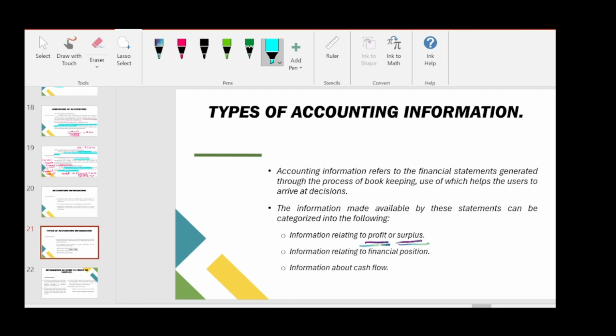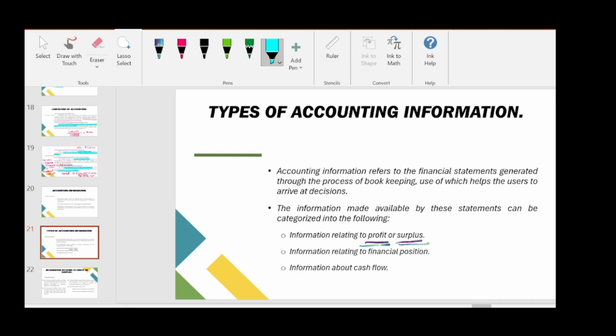The information made available by these statements can be categorized into the following: information relating to profit or surplus, information relating to financial position, information about cash flow. The first, information relating to profit or surplus, is given by profit and loss account. Information relating to financial position, balance sheet will give, and the third, information about cash flow, cash flow statement will give.